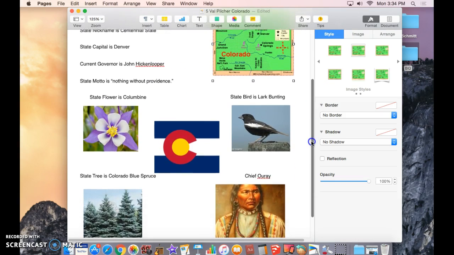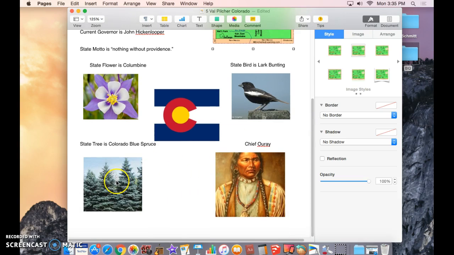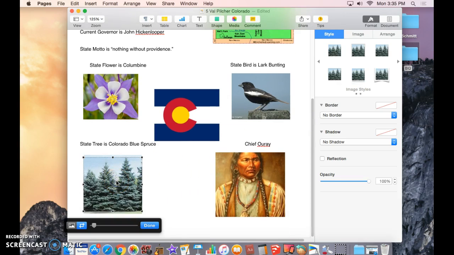I'm going to go ahead and do the exact same things with the pictures of my flower and my bird, any of them that don't fit. My flower is okay, my bird is okay. My trees, I'm going to double click and just check them. And yeah, they're okay. I'm going to go ahead and hit done.